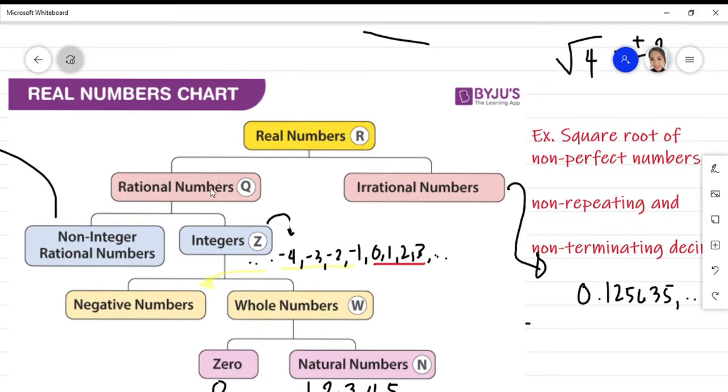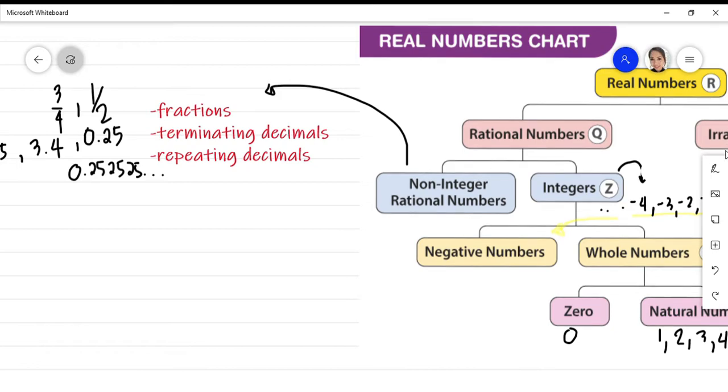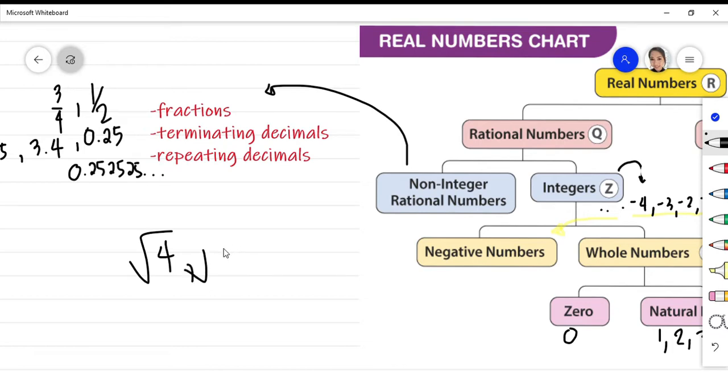Positive 2 is also an example of a whole number or a natural number. So if we have the square root of a perfect number, like square root of 4, square root of 25, square root of 16, the square root of it will always result in a rational number.